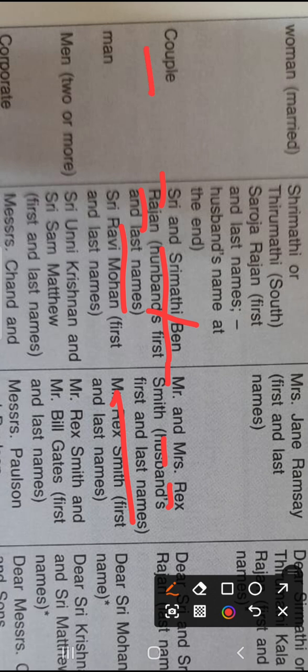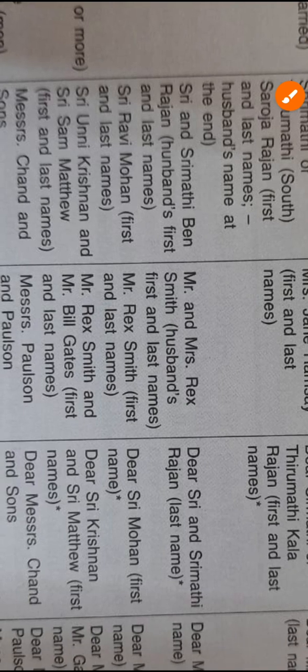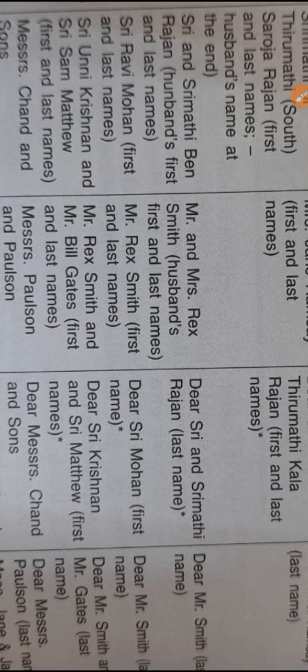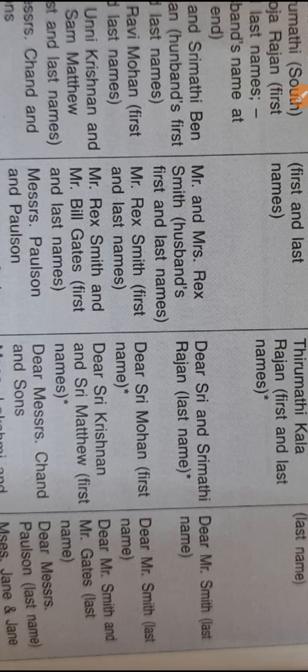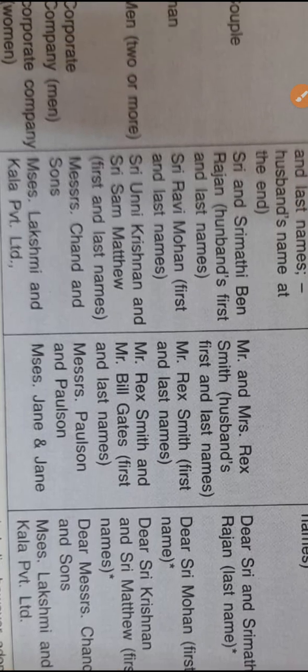For a couple, the salutation is Dear Shri Srimati Rajan, no husband's name. Dear Shri and Srimati Rajan, that is for the salutation. And then Dear Mr. Smith, last name, right?